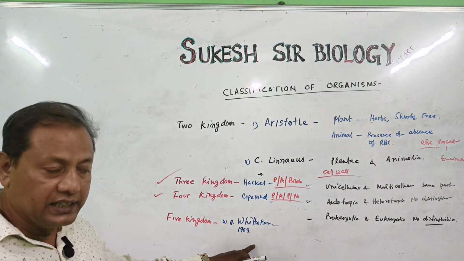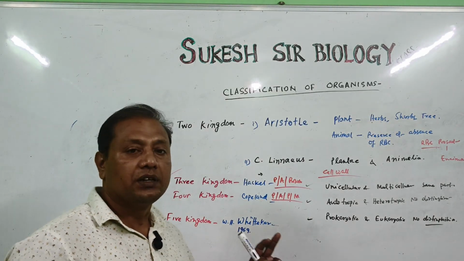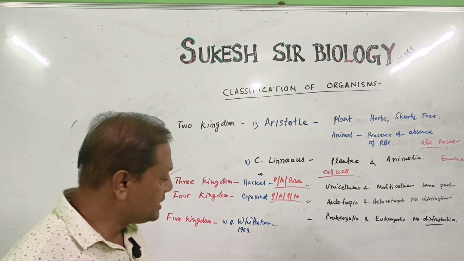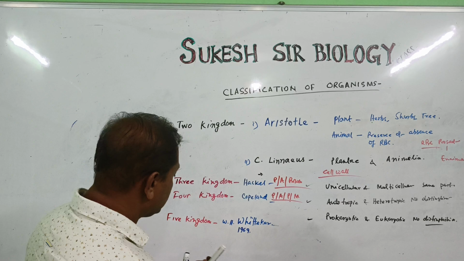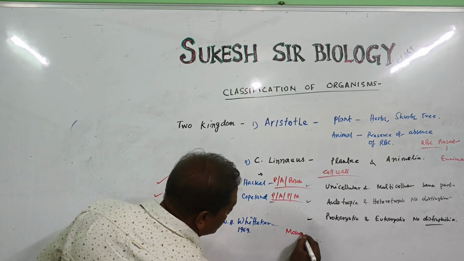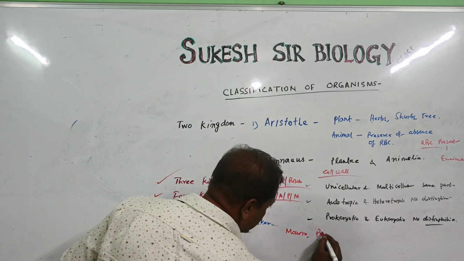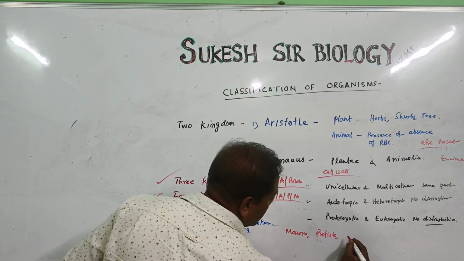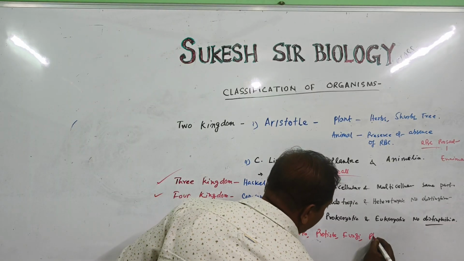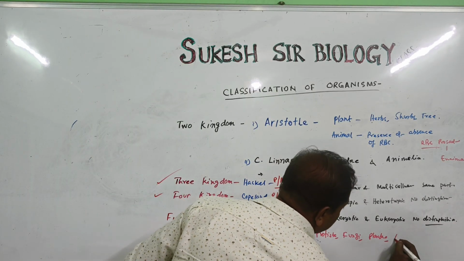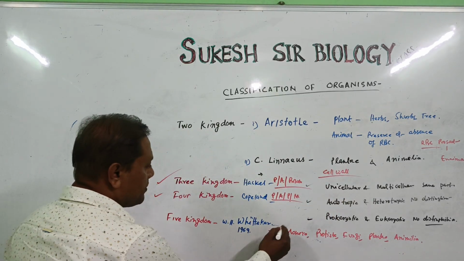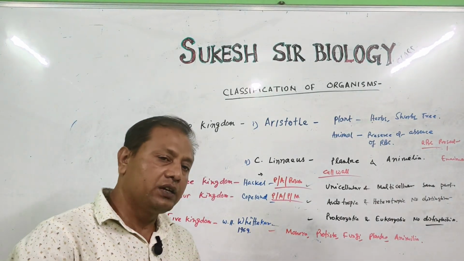Lastly, W.H. Whittaker, in 1969, proposed the five kingdom classification, which is the most popular and most important classification. The classification is done on the basis of Monera, Protista, Fungi, Plantae, Animalia. These are the five kingdoms, which are popular and important.